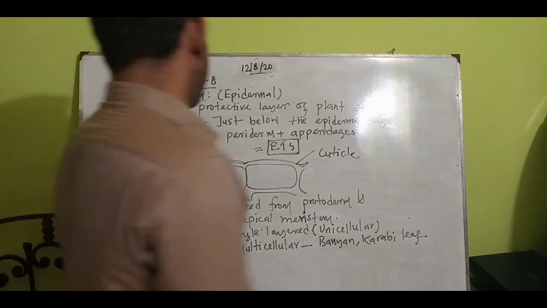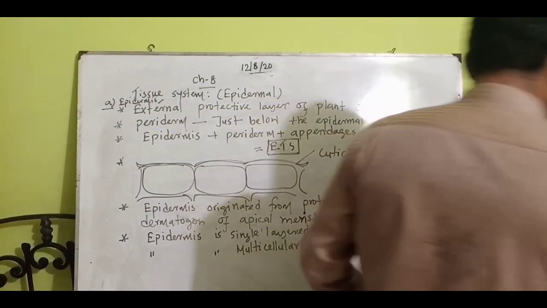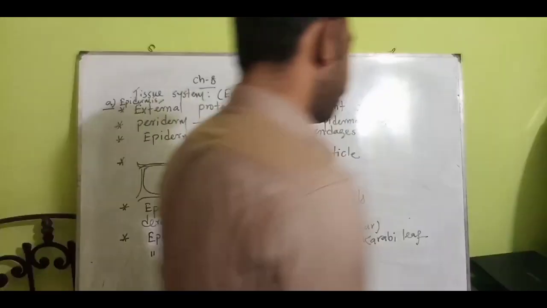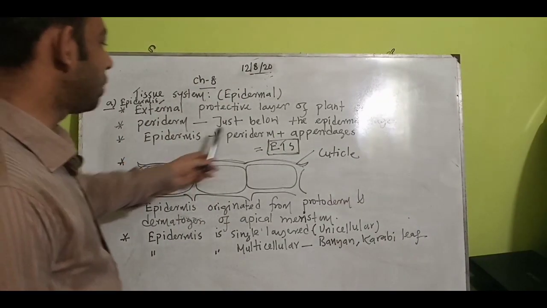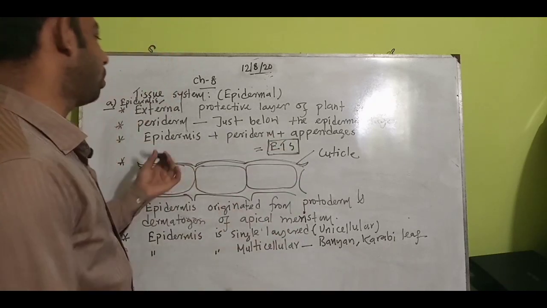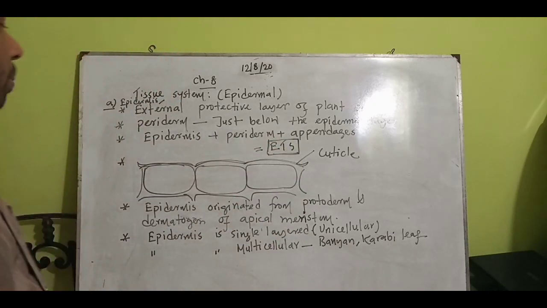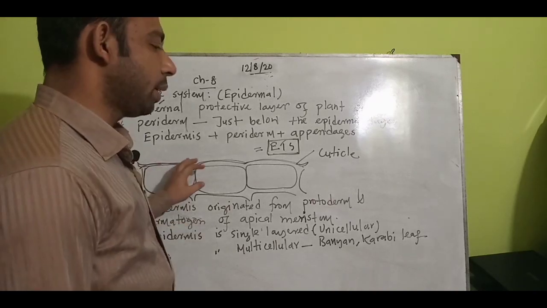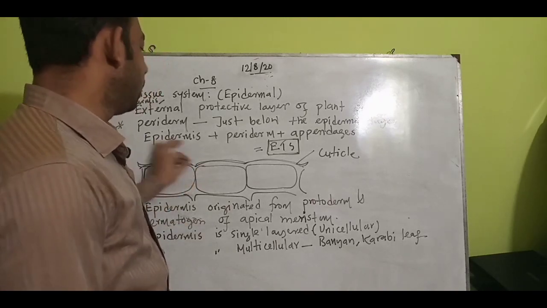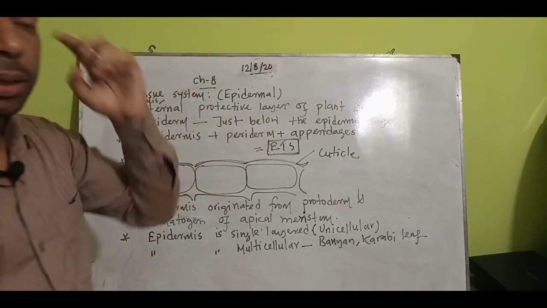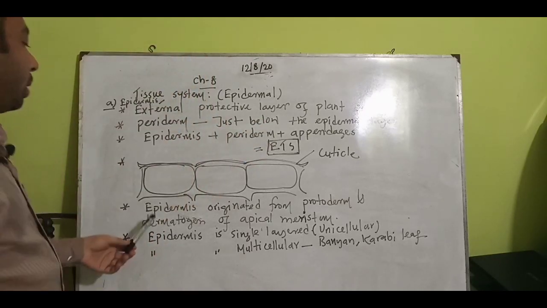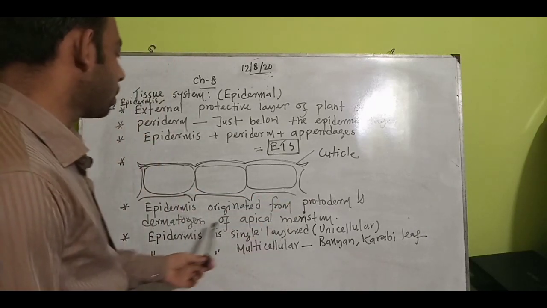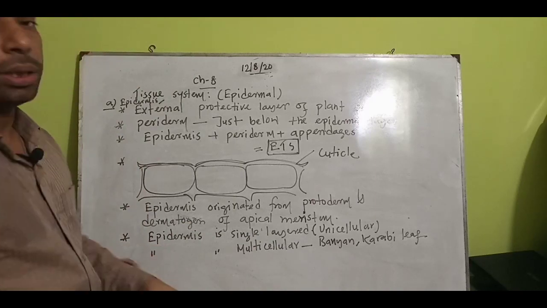Epidermis, periderm and appendages along with them make up the total epidermal tissue system, as we have told. And we drew a figure showing the inside layers of them. We have seen the very outer part of the epidermal layer is the cuticle, and it is nothing but the epidermis. Epidermis originated from protoderm and dermatogen of apical meristem. So this is also very important.